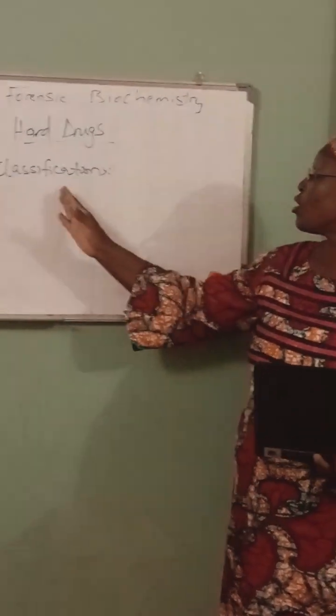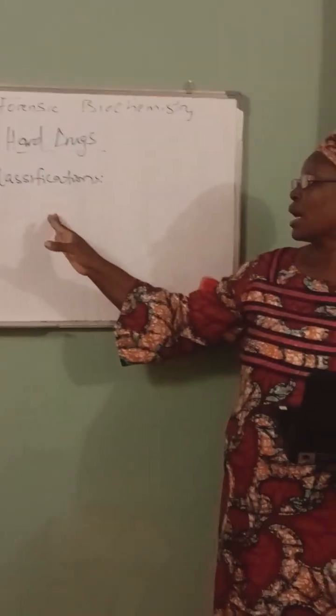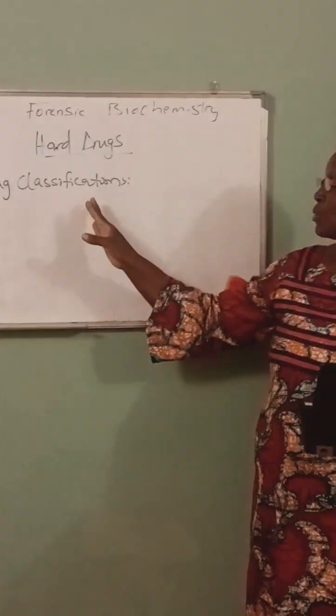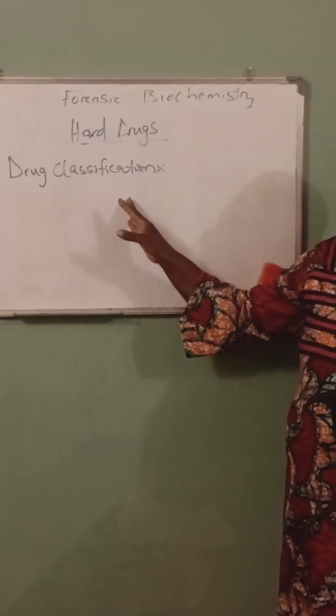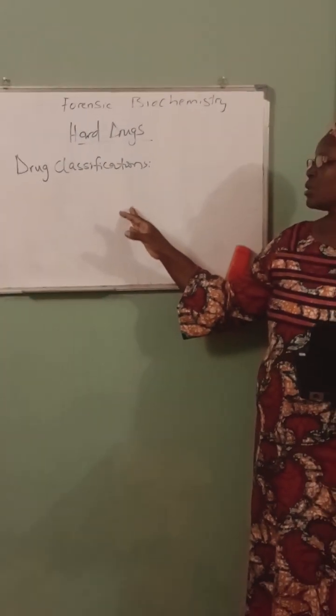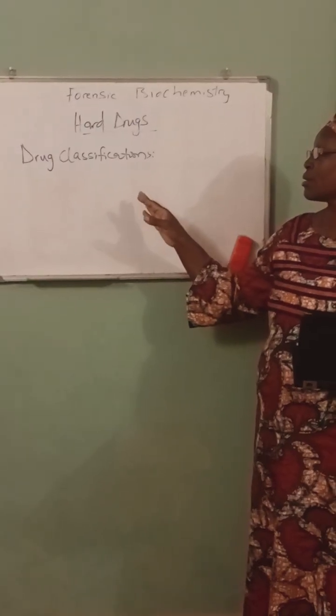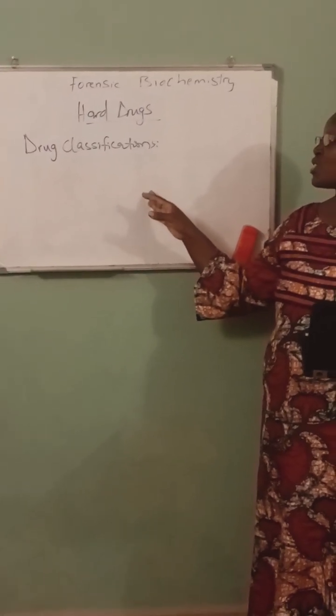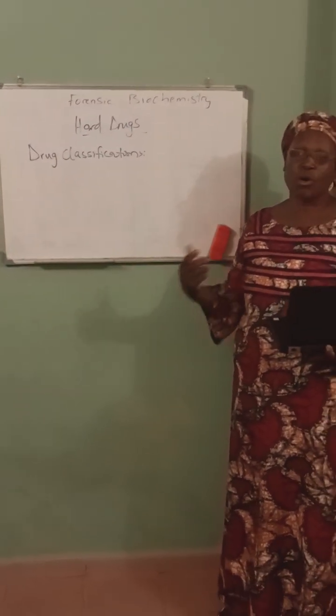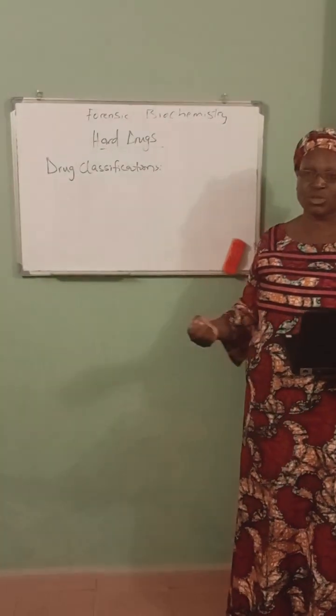Today we are looking at drug classifications. As I told us yesterday, we have different ways we classify hard drugs. Today we are looking at the classification of hard drugs based on their chemical structure.